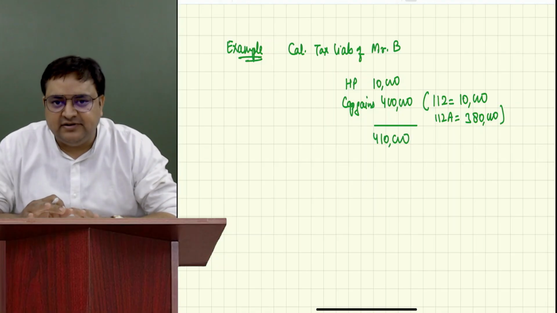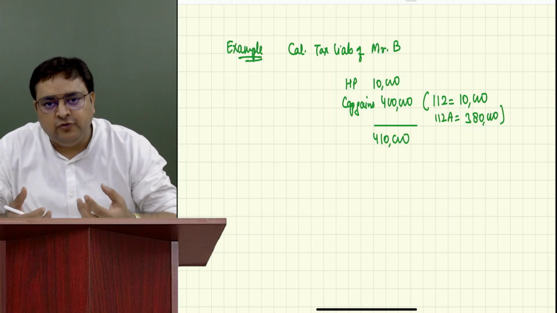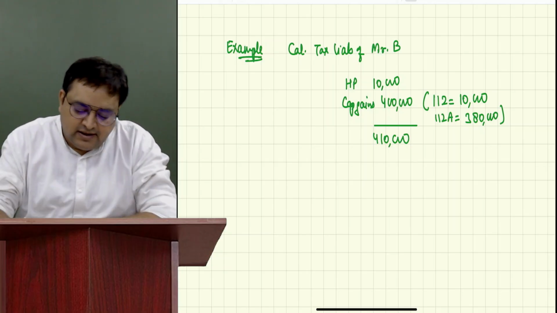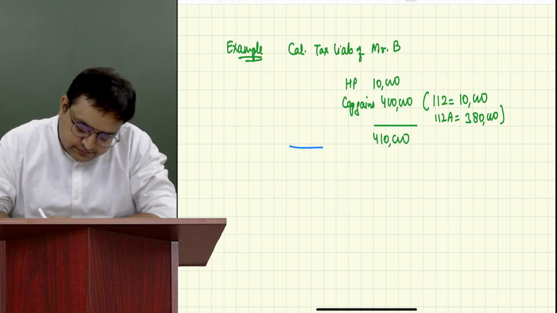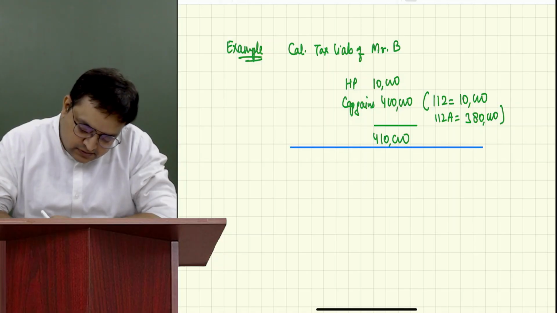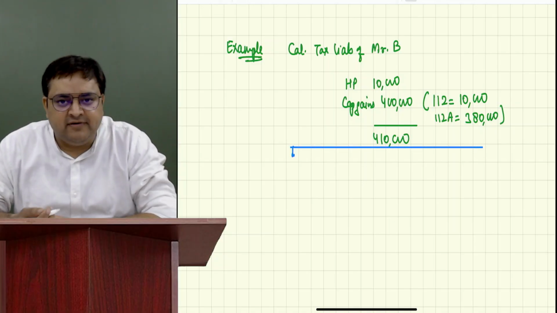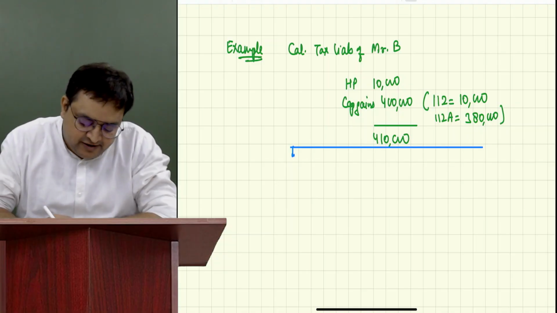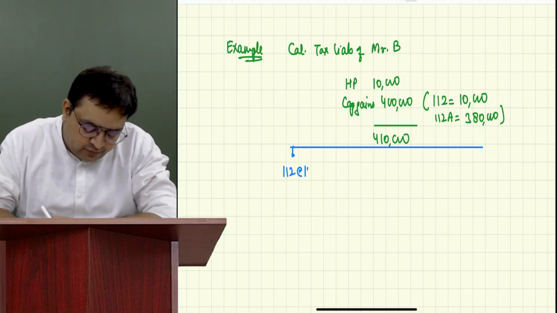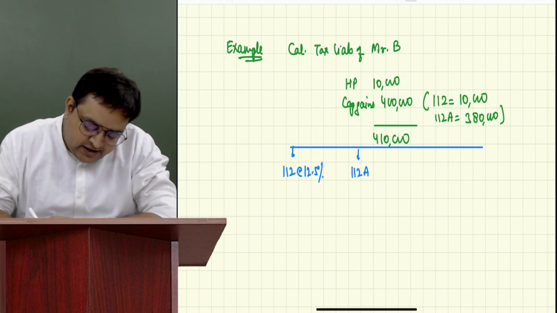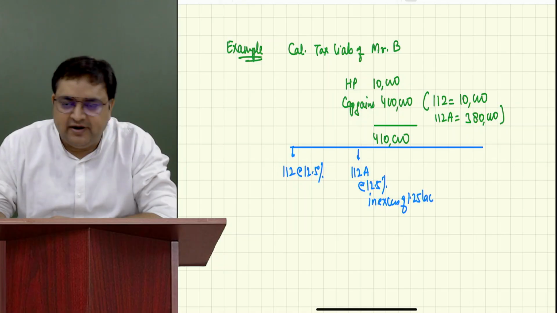And nothing is mentioned about residential status. So we always assume that this guy is a resident. And how will we do it? First is 111A. We don't have 111A, so I will not waste my time. Second is 112, at rate of 12.5%. 112A at rate of 12.5% in excess of 1.25 lakh. We don't have casual income.